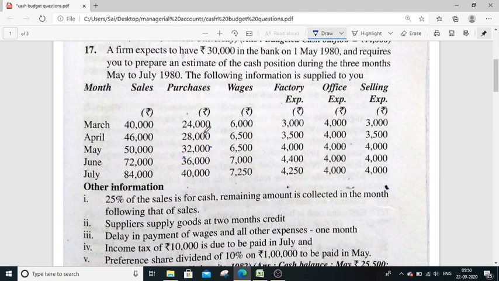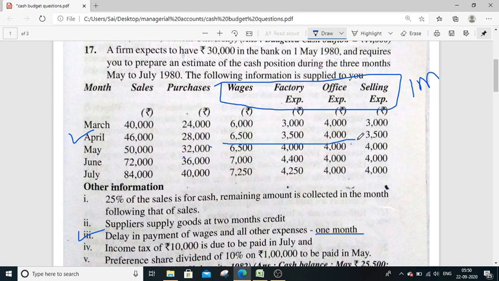In this way, the payments are made to the suppliers. 2 months gap. Then coming to the third point, delay in payment of wages and all other expenses is 1 month. Very clearly given. Wages, all other expenses are paid with 1 month lag. 1 month means this month I will receive the benefits from them. Next month I am going to pay. That means in the month of April, whatever the services I have received from them, like amounted to rupees 6,500, 3,500, 4,000, 3,500, this amount I will pay next month, that is in the month of May. So I am dealing with May, June, July.